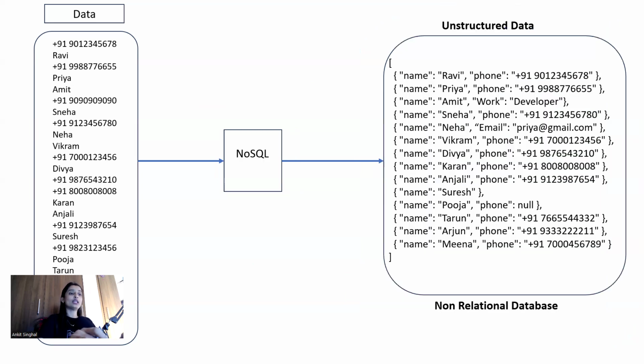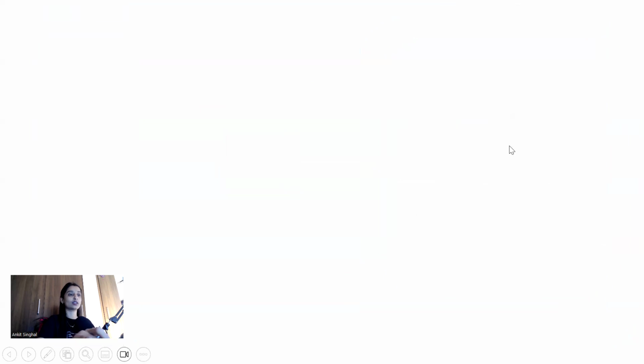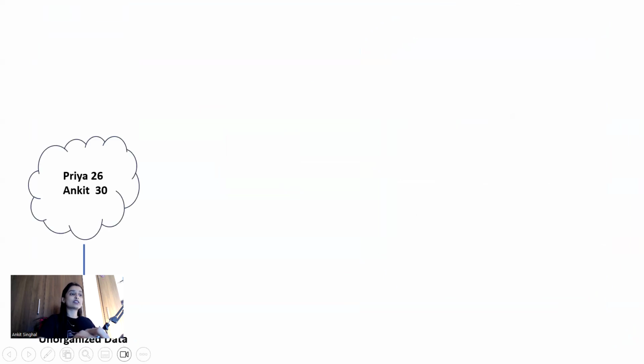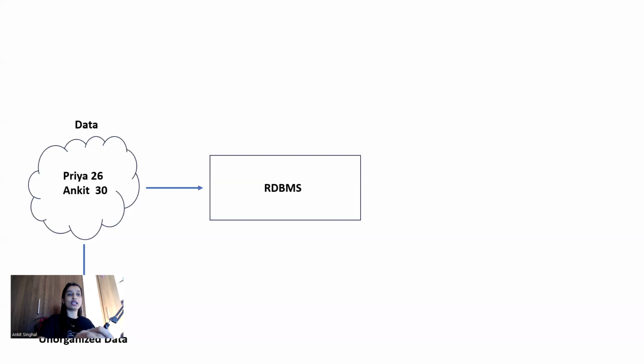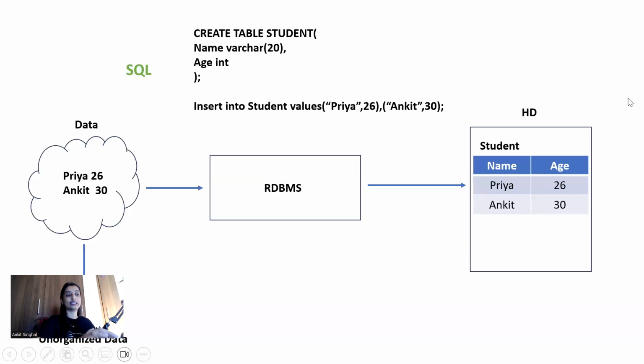On the other hand, we have the NoSQL database, the non-relational database, where we don't have any predefined structure. Let's say this is the raw data. If you want to organize it into a tabular structure like this and store the data permanently in the hard disk, you have to make use of RDBMS software to store this organized data.